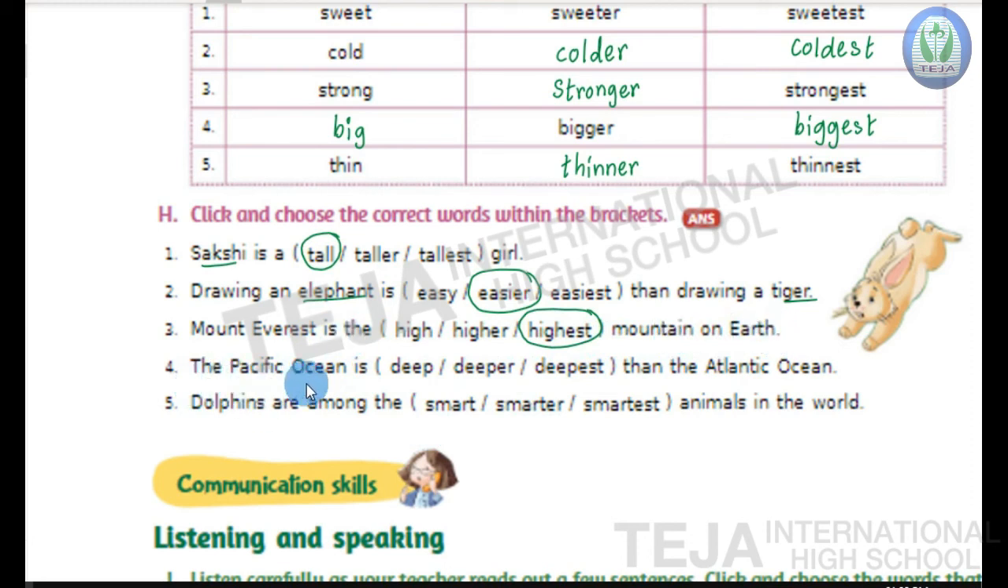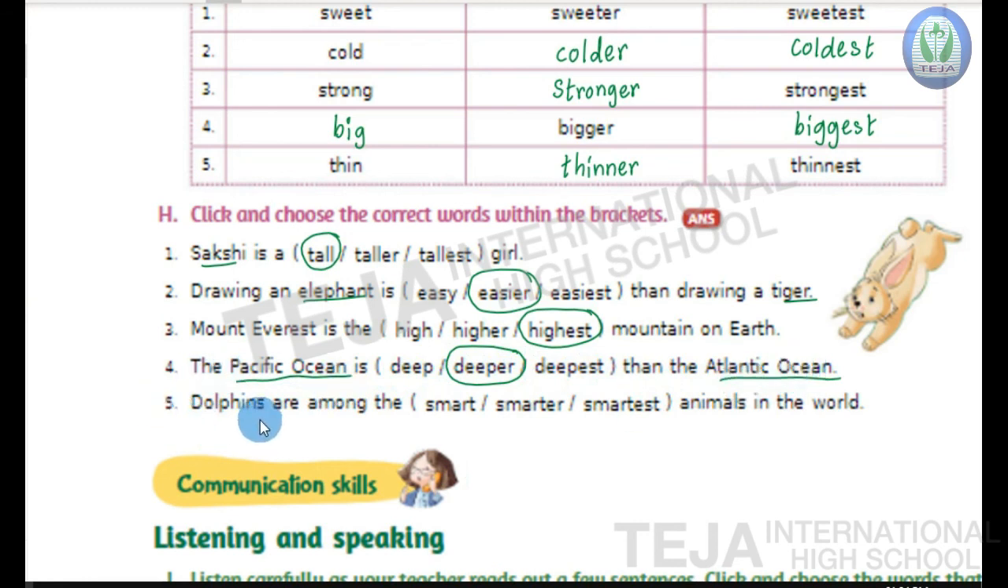Fourth one, the Pacific Ocean is dash than the Atlantic Ocean. And here the options are deep, deeper, deepest. So here we are talking about the Pacific Ocean and Atlantic Ocean. So we are talking about two. So it's a comparative degree. So the correct answer is deeper. And the answer is the Pacific Ocean is deeper than the Atlantic Ocean.